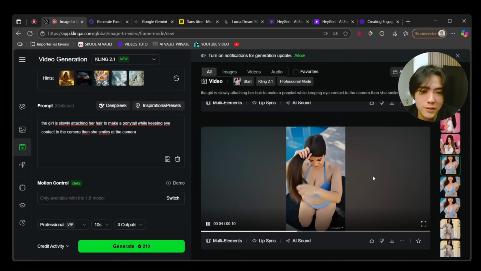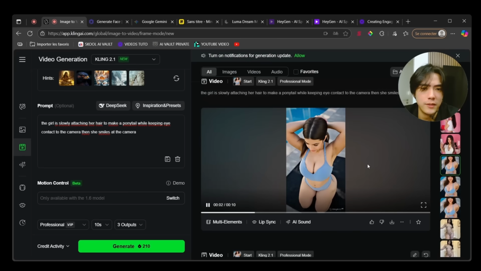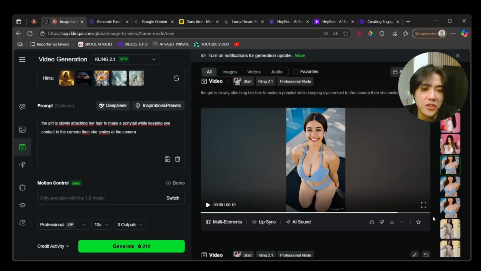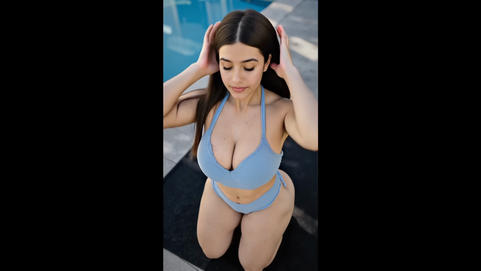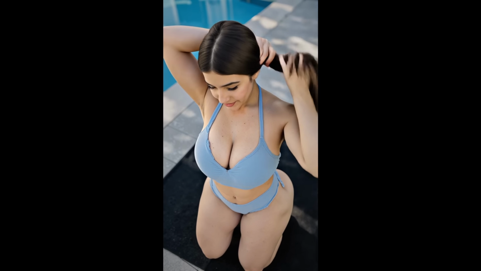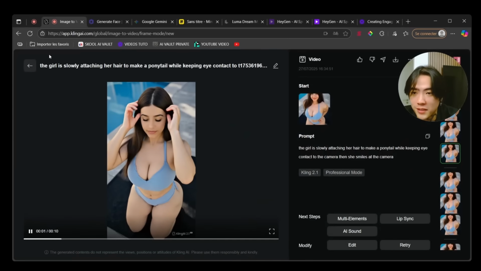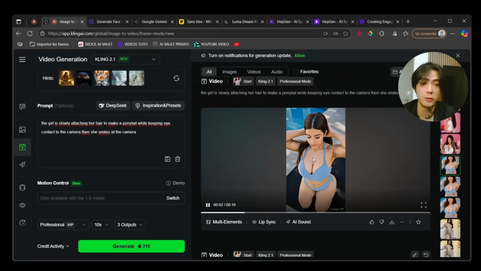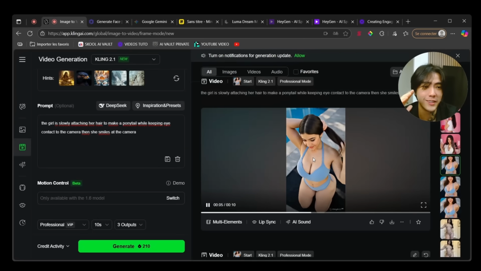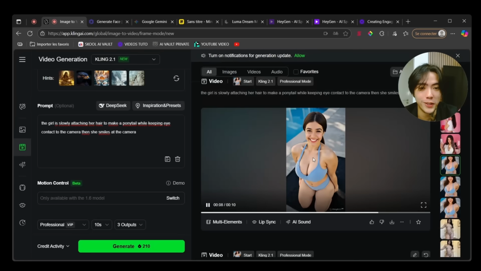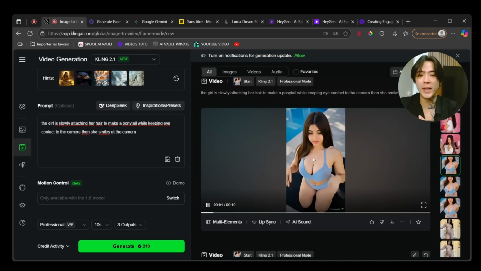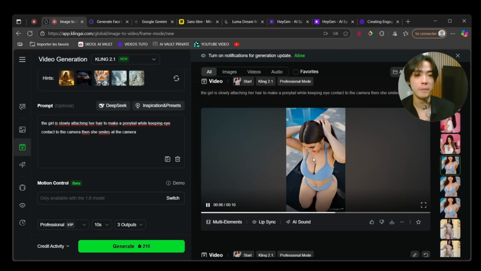Okay, we got this one. Yep, same thing. Oh, this one is perfect. This is great. And even at the end, she's squeezing like this. This is perfect. Literally. Okay. And I'm telling you, with the good trend music and the good text hook, this will blow up. And this is 100% AI. So that's how you make real trends. Now I'm going to show you the rest of the work.